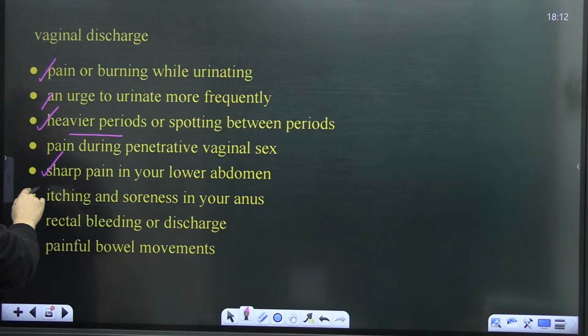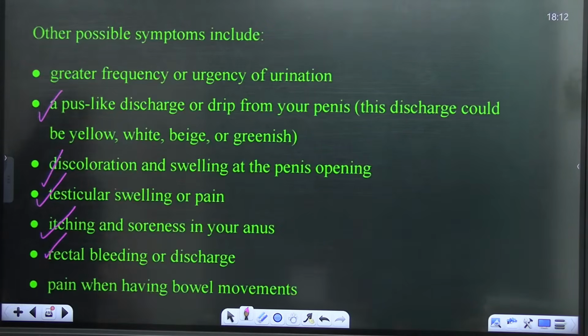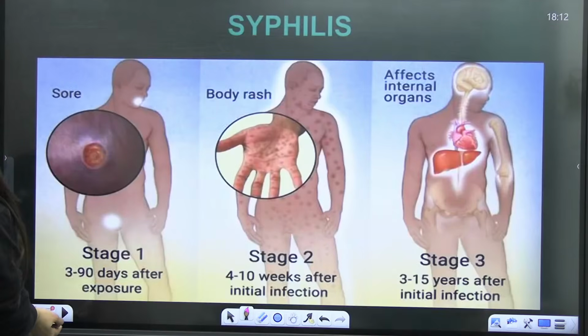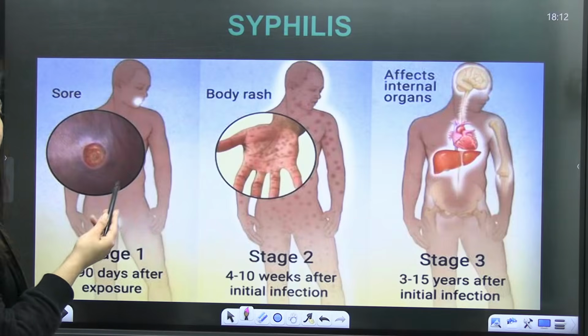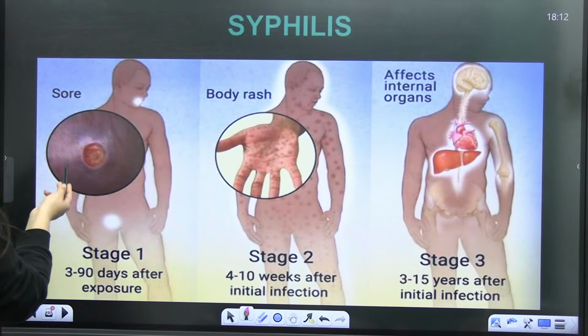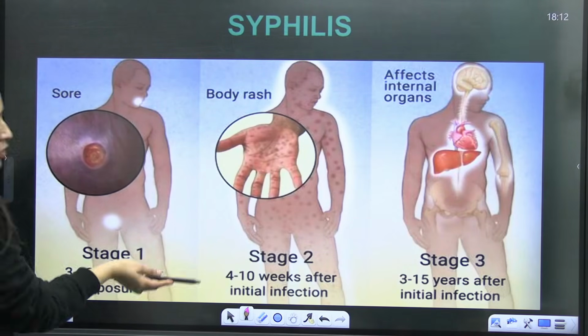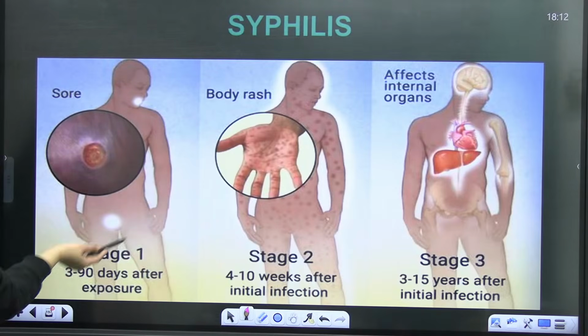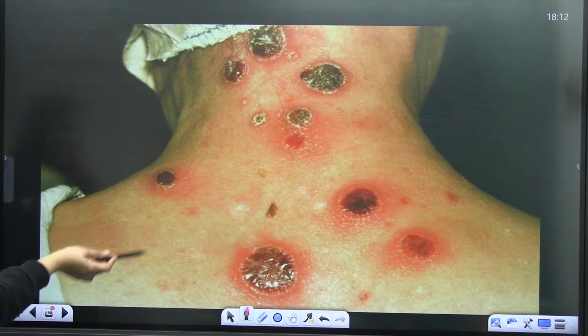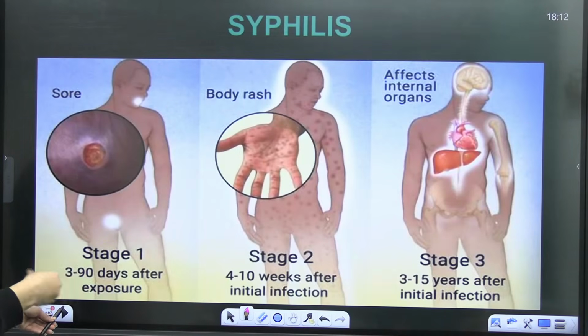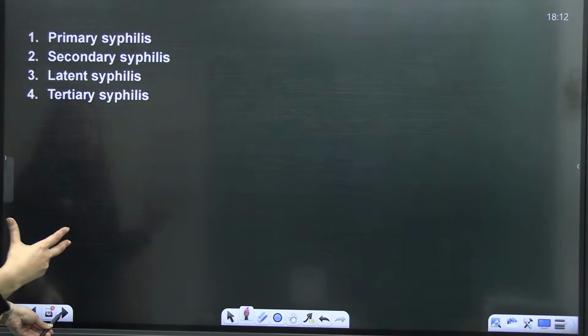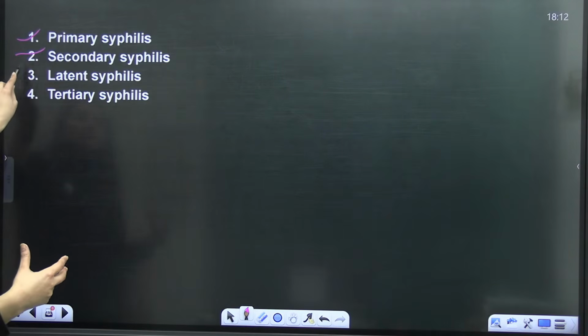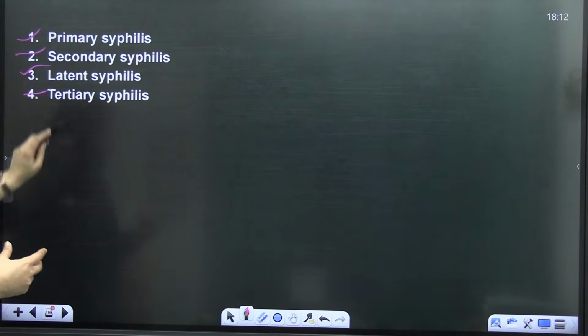Lower abdomen pain, itching, rectal bleeding. These are the symptoms for gonorrhea. Then syphilis, it occurs in stages: stage 1, stage 2, stage 3. You can see, initially some sores will be there, then body rashes, then internal organs can also get affected like this. So it starts from that source, right? So primary, secondary, latent and tertiary syphilis, it occurs in stages.